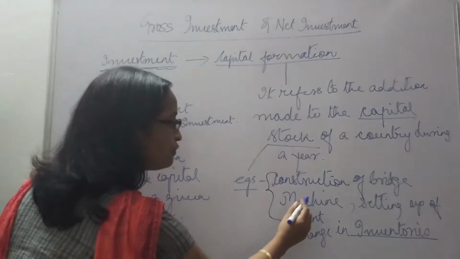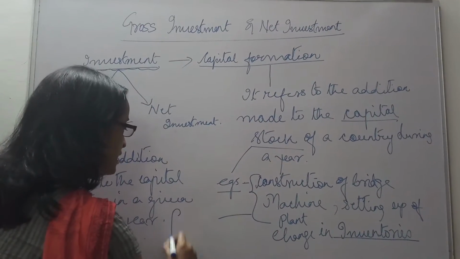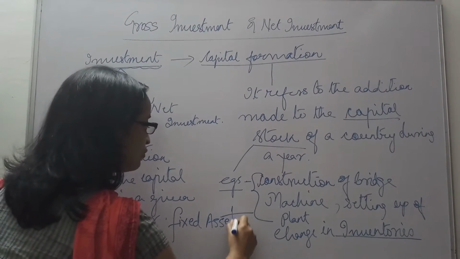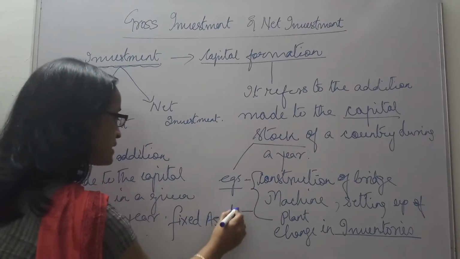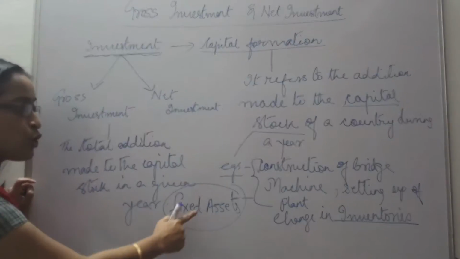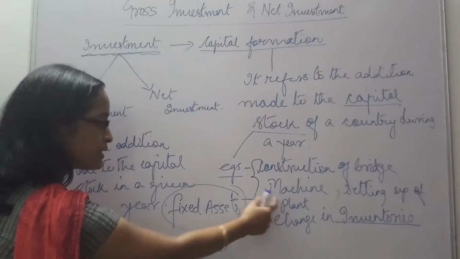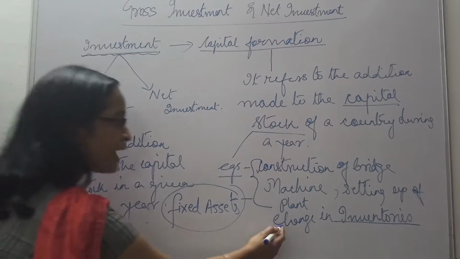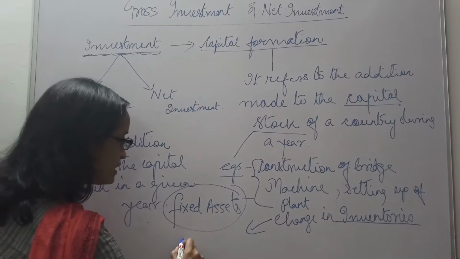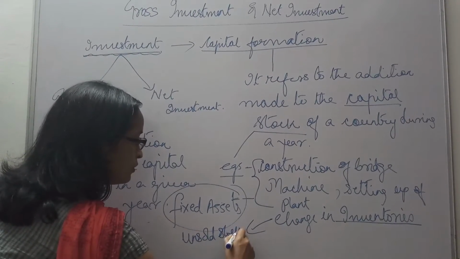When we talk of construction of a bridge, a machine, setting up of a plant, what are these? These are fixed assets. Our capital stock comprises two things. The first few examples are our fixed assets, and the last one, change in inventories, is the unsold stock.